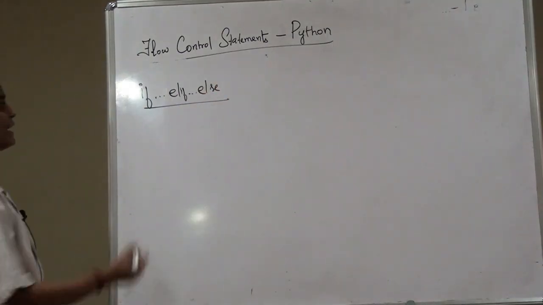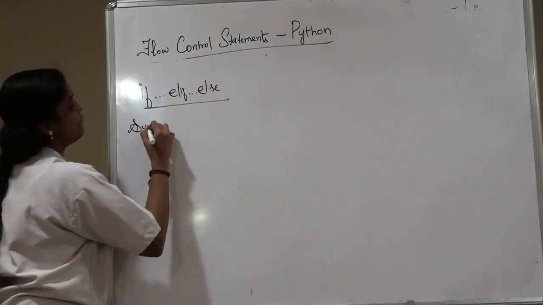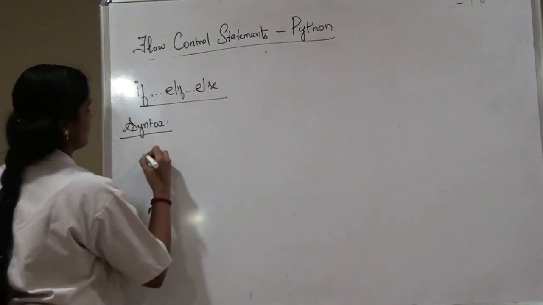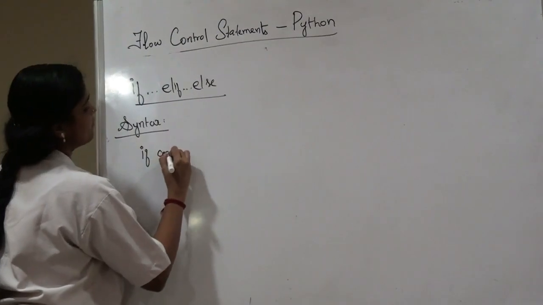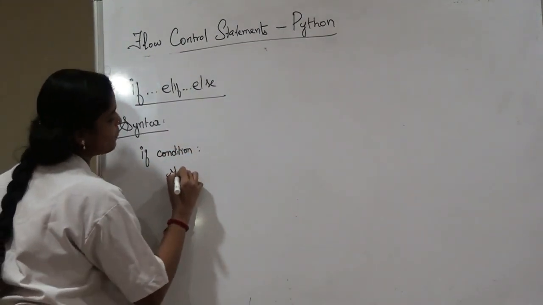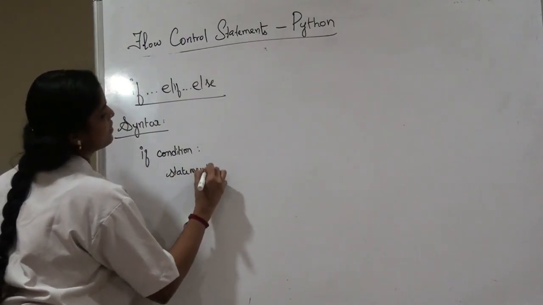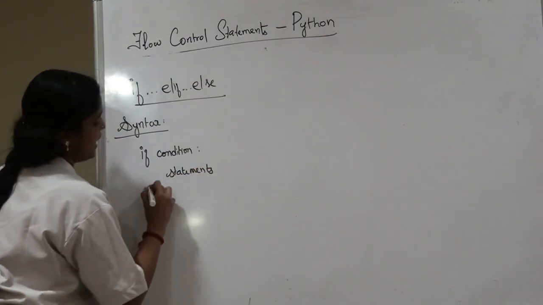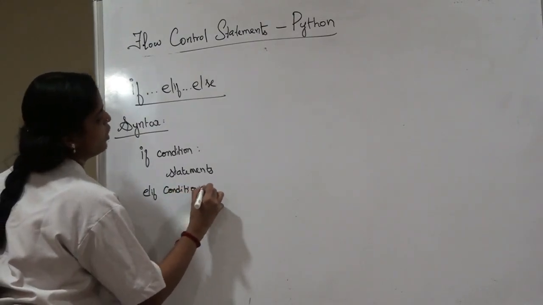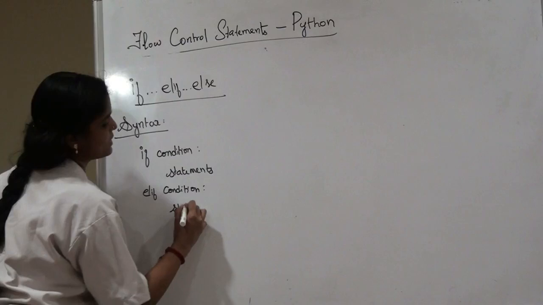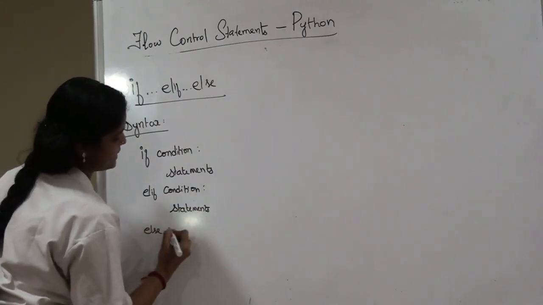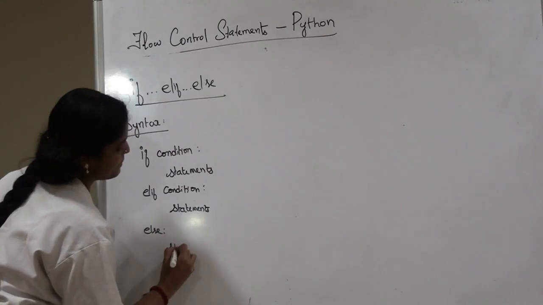Okay, let me write the syntax for if elif else. If condition colon, set of statements, elif condition colon, statements, finally else colon, statements.